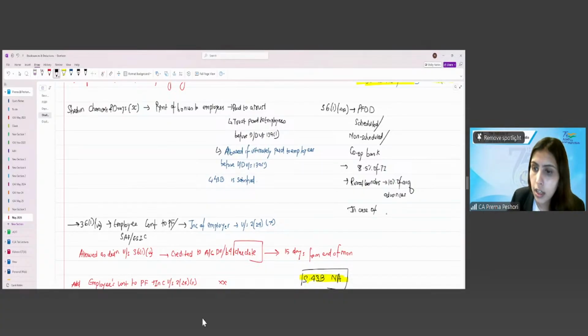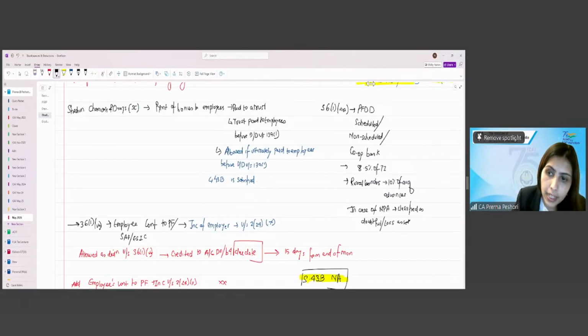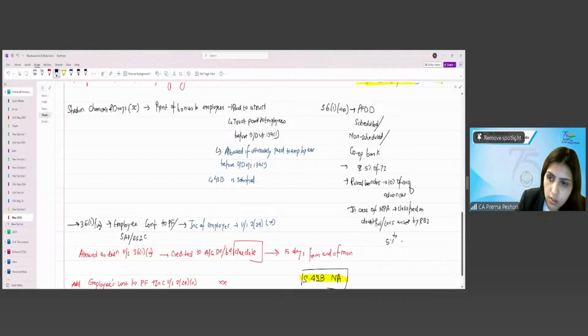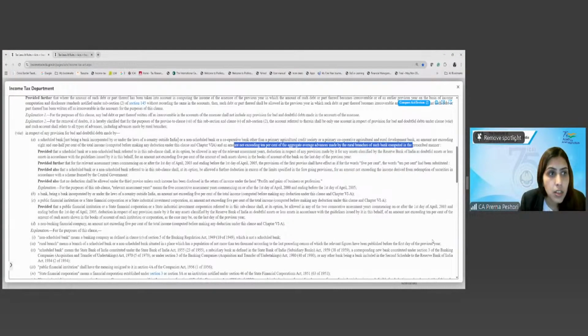of NPAs, non-performing assets, which are classified as doubtful or loss asset by the RBI or in accordance with the RBI guidelines, right? In accordance with the RBI guidelines, you have to classify this. So in that case, 5% additional is allowed, 5% of the such asset is allowed as the deduction. Are we clear? Any question, any doubt?